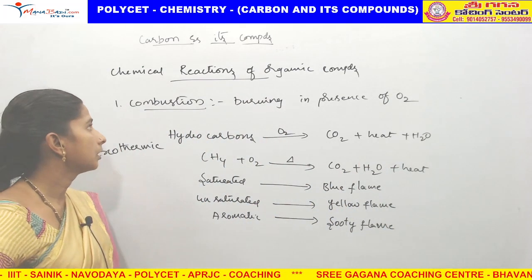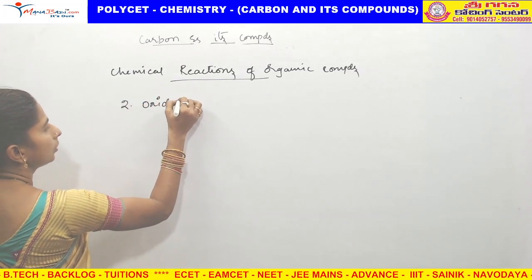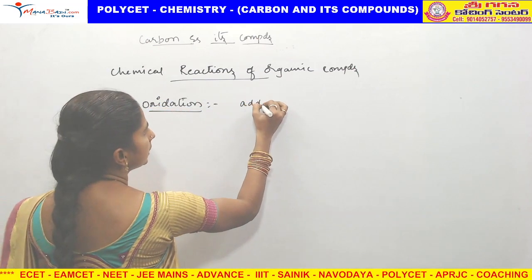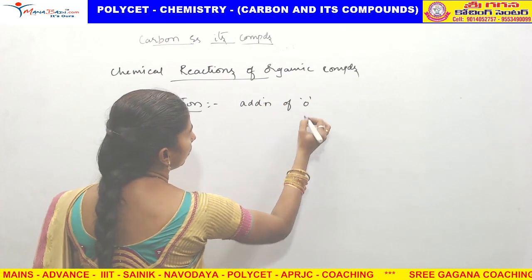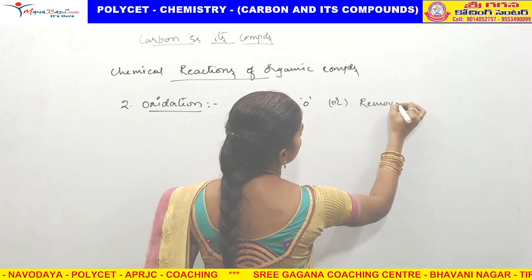I hope you understand. After that, second one, oxidation. What is meant by oxidation? Oxidation means addition of oxygen or removal of hydrogen.